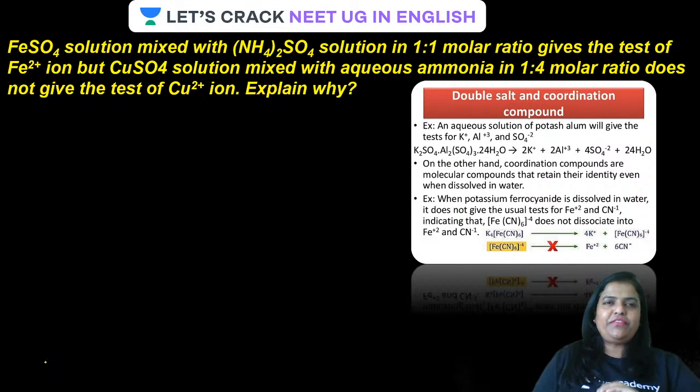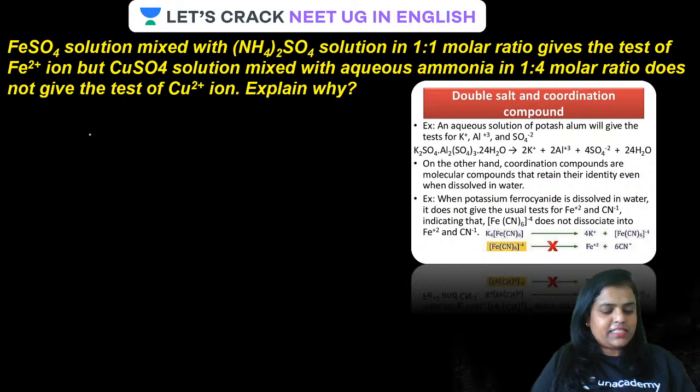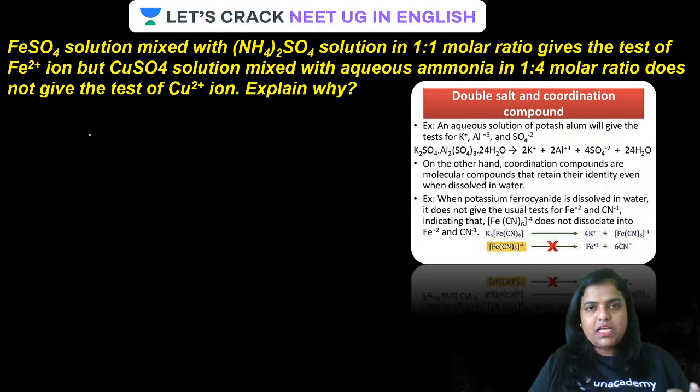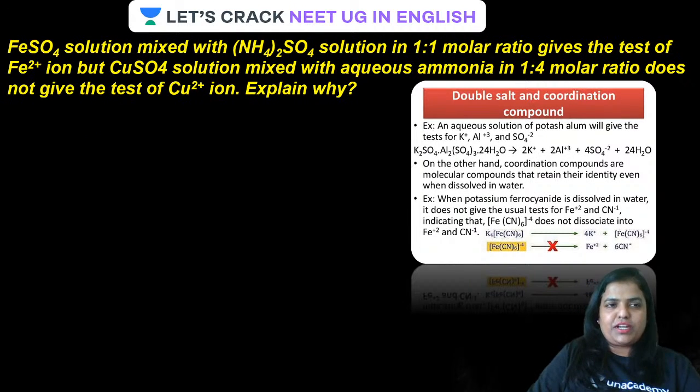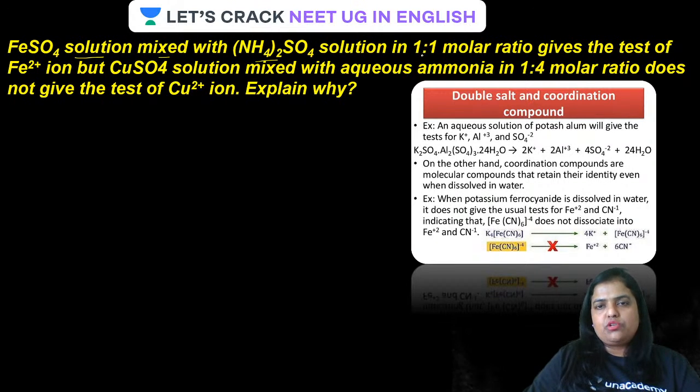Have a look at the very first question which we are going to discuss on the screen. Before we start, ensure you are not getting disturbed. Take a pen and copy, and keep all your eyes on the screen. Let us read the question now. FeSO4, ferrous sulfate solution, mixed with ammonium sulfate solution in a 1:1 molar ratio, gives the test of Fe2+ ion.